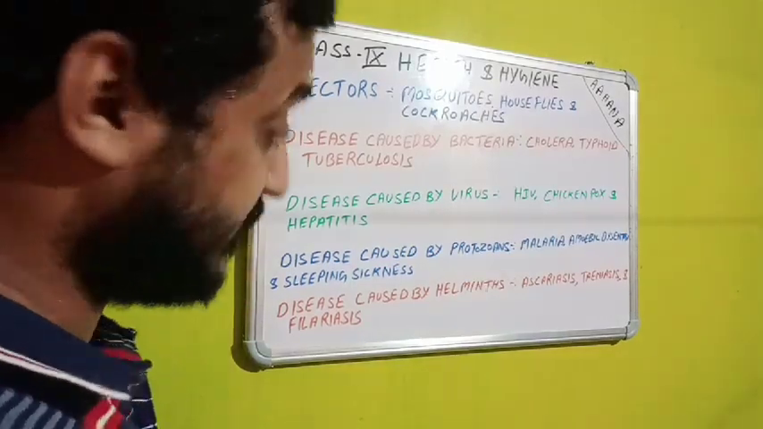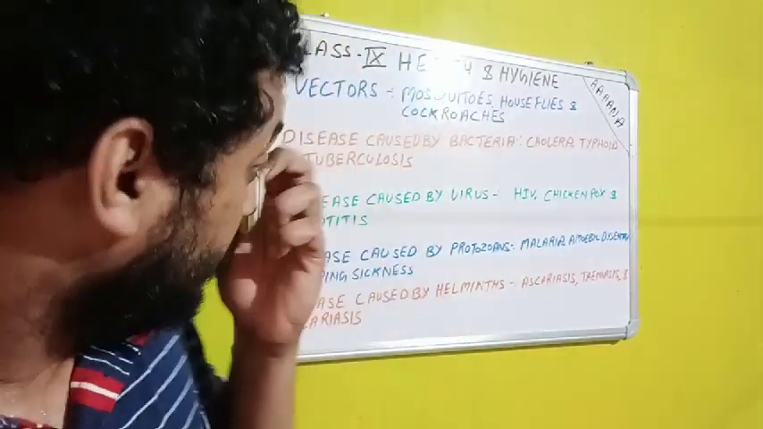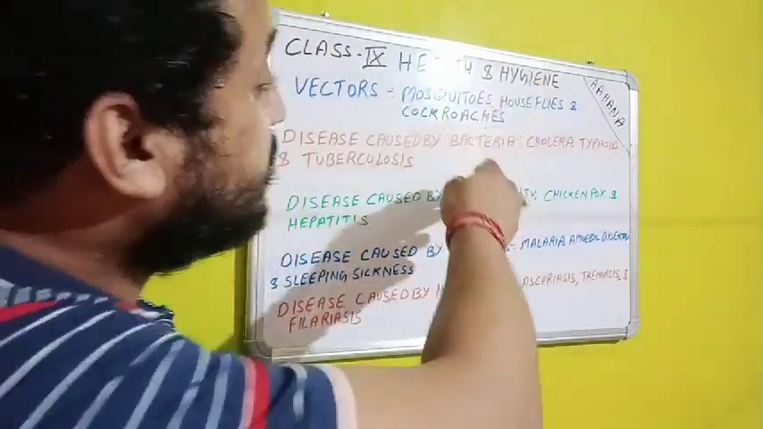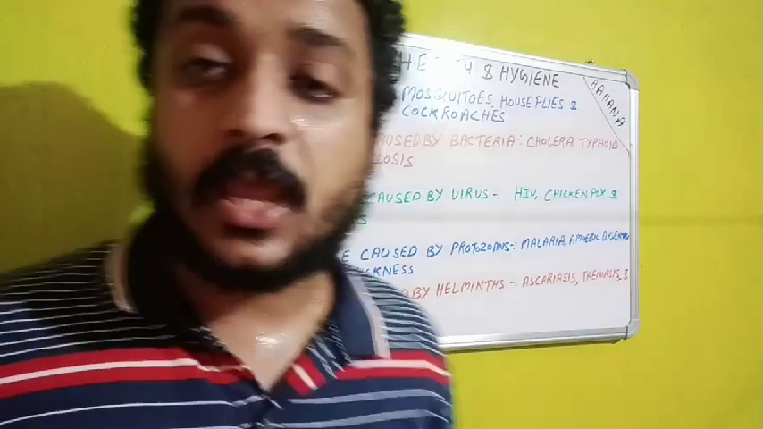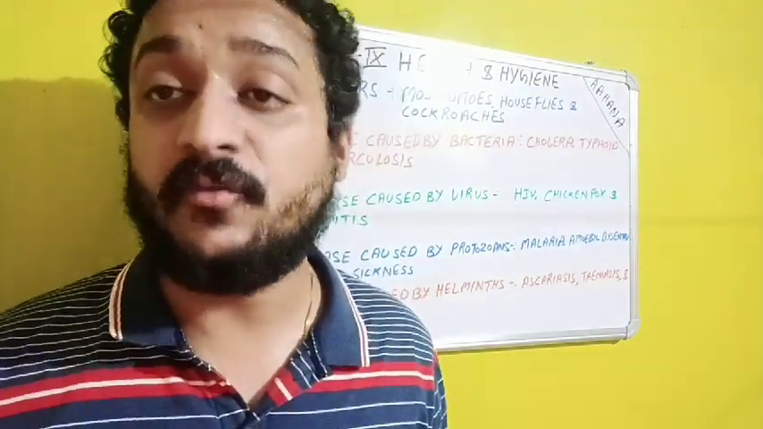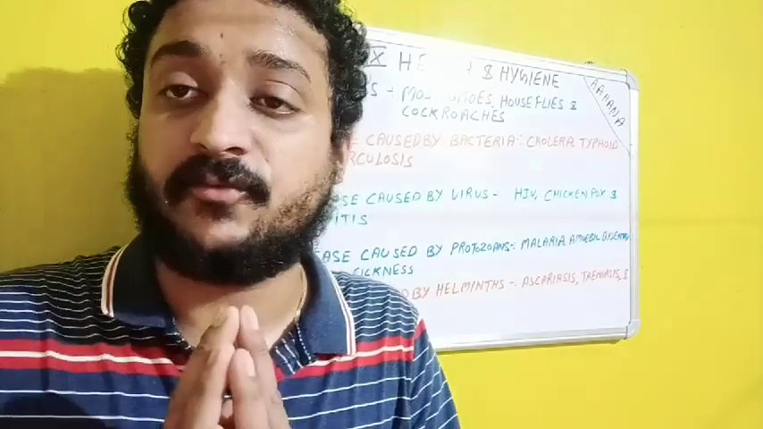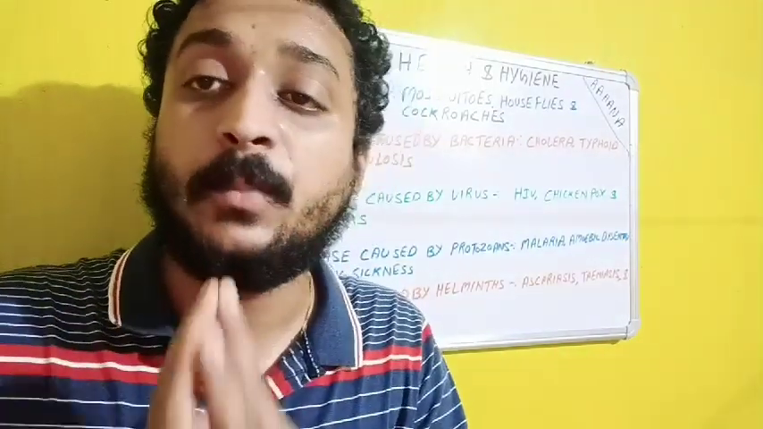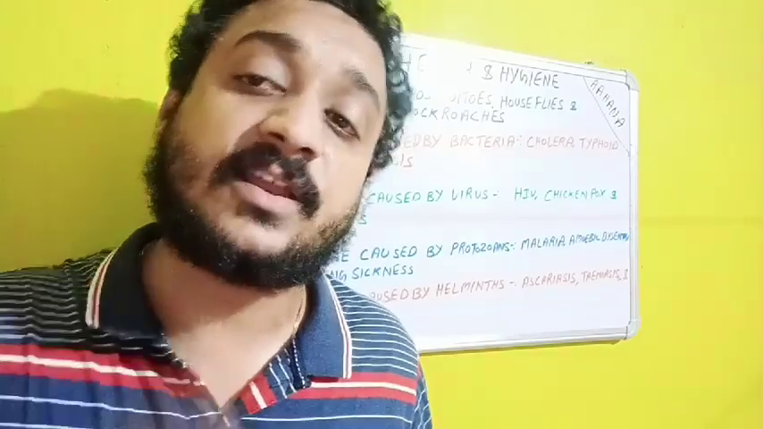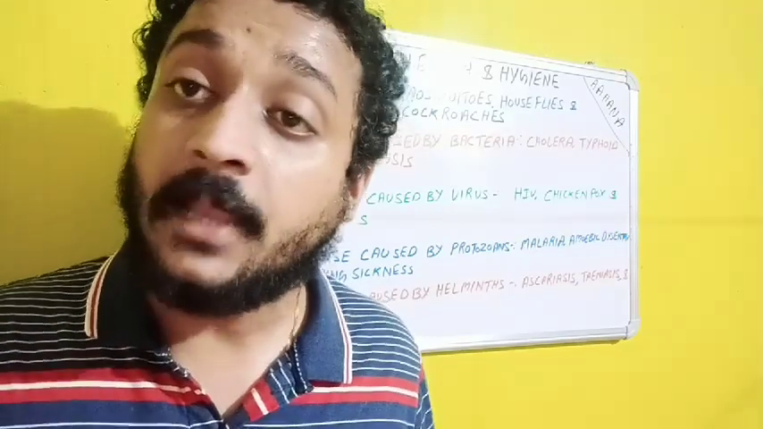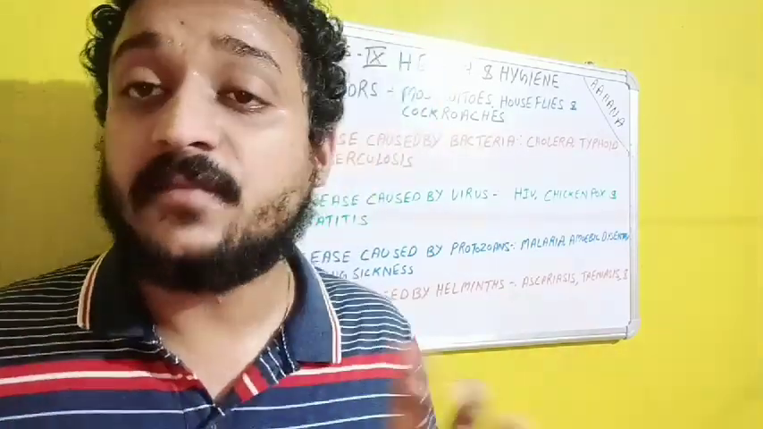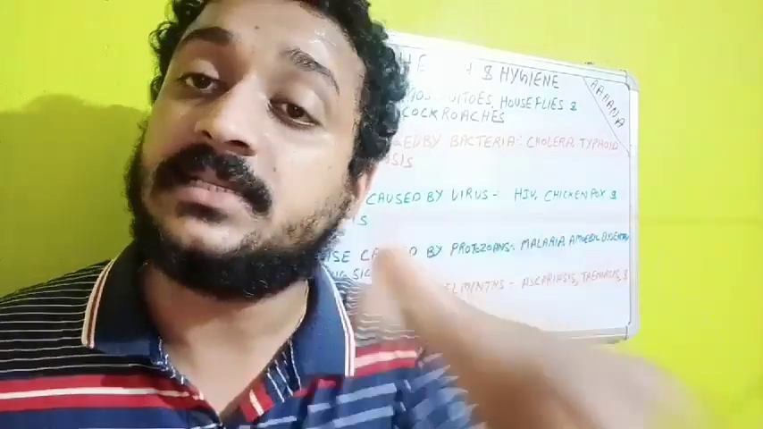Now, next one is diseases caused by virus. So here I have written 3 diseases. In bacteria also there were 3 main diseases: cholera, typhoid, tuberculosis. In viruses also 3 main diseases: HIV, chickenpox and hepatitis. So HIV, what is this? Human immunodeficiency virus. The virus itself has a short form, HIV. This virus will infect a particular person and cause AIDS, acquired immunodeficiency syndrome. It means HIV is just the name of the virus and AIDS is the related disease.